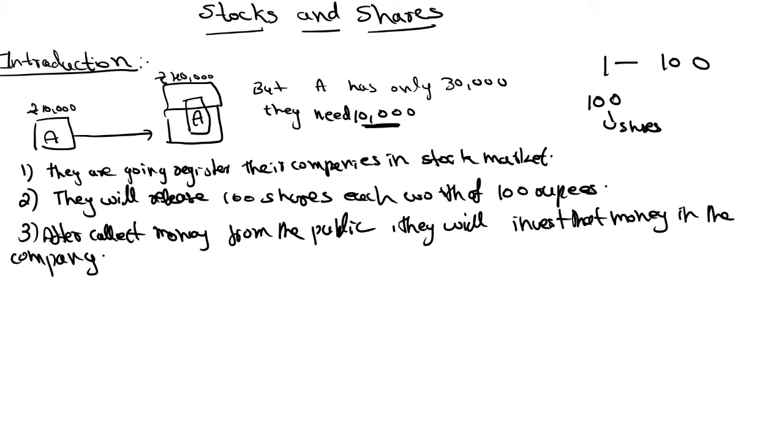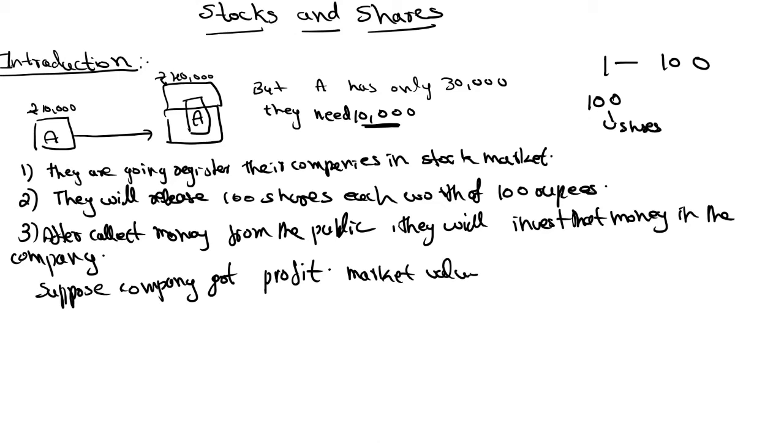Assume that the company got profit. Then the market value of the share will increase. If the company gets profit, clearly the market value of the share will increase.